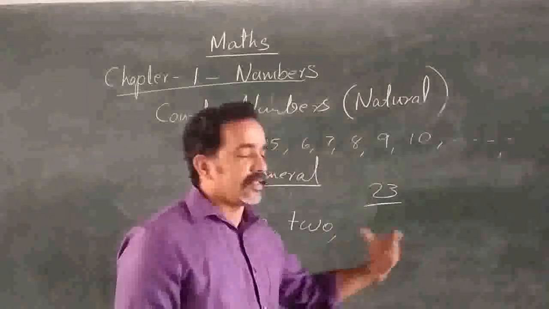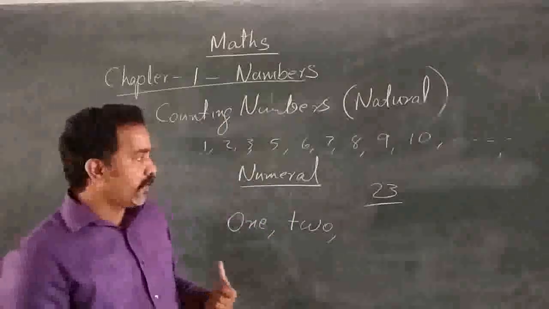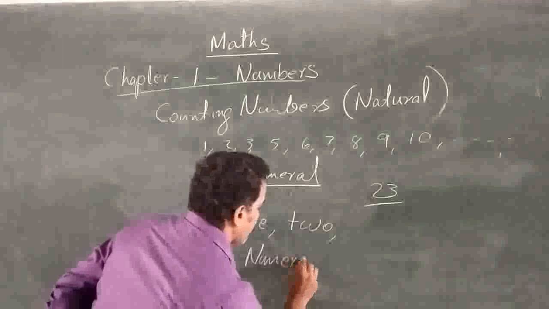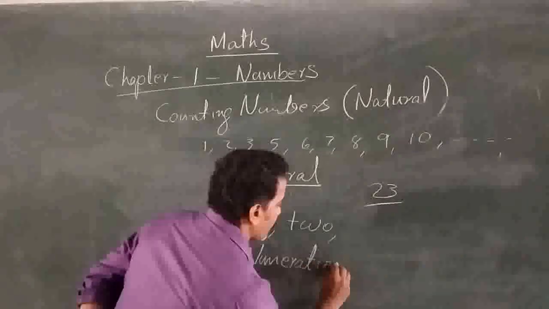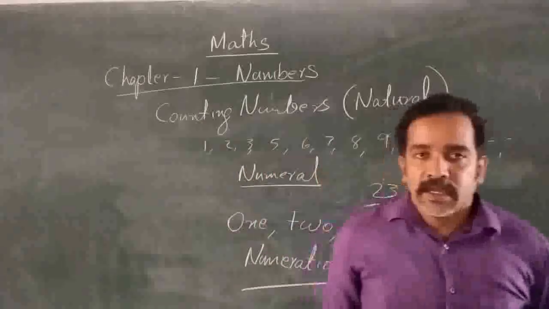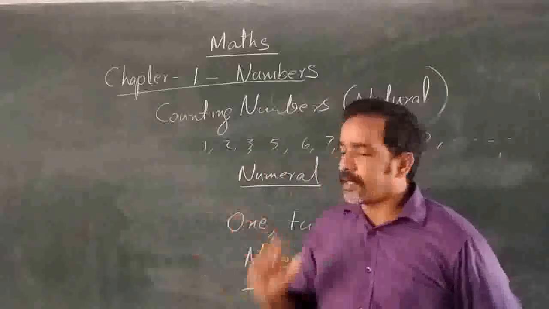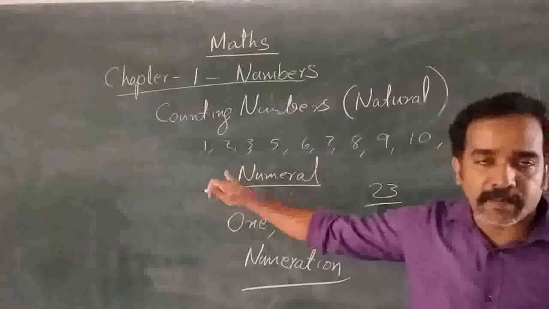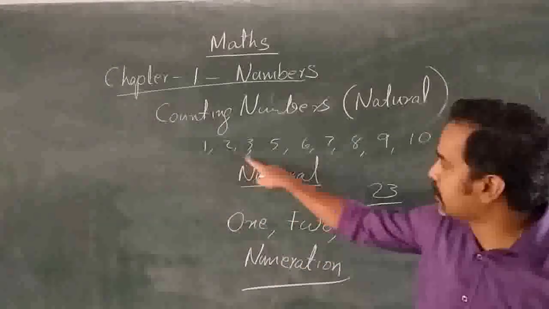When you are writing like this, that is called numeration. Writing numbers using number names is called numeration. And what is numeral? Representing a number using these symbols.